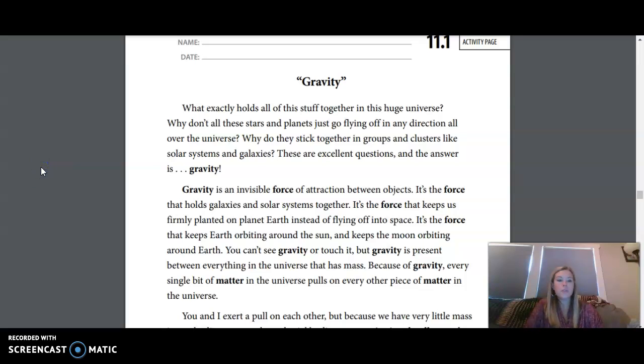Hi friends, today we are doing Unit 7, Lesson 11, Gravity, Close Reading Part 1. We're going to start by going over some of the key vocabulary words that you'll be hearing in today's reading.